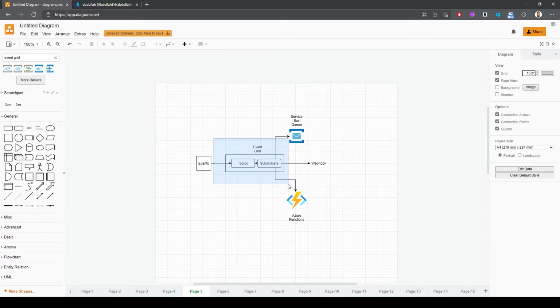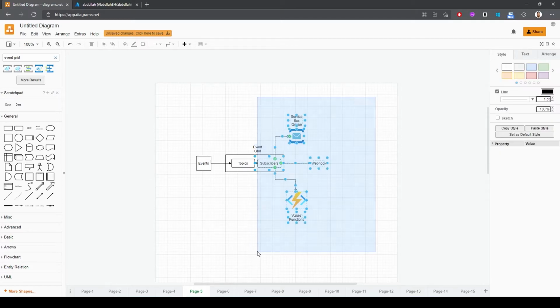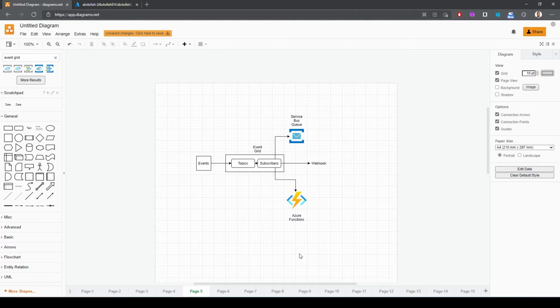Next, you have Event Grid, and Event Grid actually contains two resources. The first is the Event Grid topic, and the second is the Event Grid subscriber. So the Event Grid topic is where you publish events to, and the Event Grid subscriber is where you subscribe to the topics, and then you would trigger certain outputs. Lastly, you have the outputs, where we can configure subscribers to trigger something when something is posted in the topic they are subscribed to. In this case, we have Azure Functions, Webhook, and Service Bus Queue.